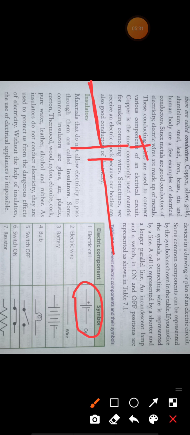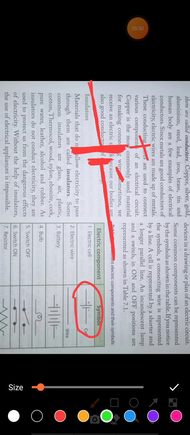You know that an electrical cell has two terminals, positive terminal and negative terminal.